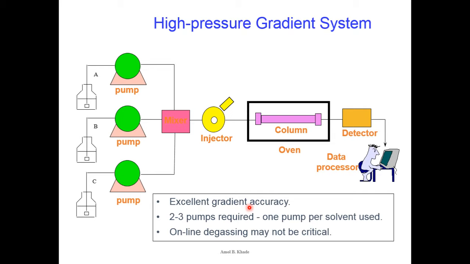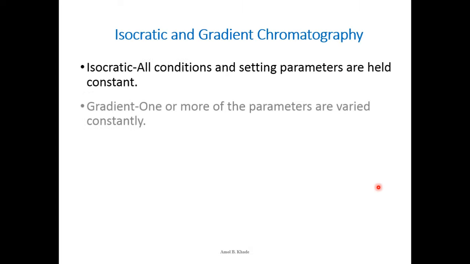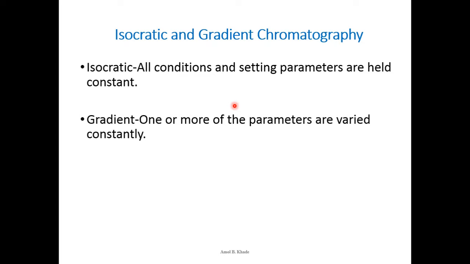So we have excellent gradient accuracy, and multiple pumps are used, and online degassing may not be critical. Okay, so we can degas the solvent system or the mobile phase in the instrument itself. So in situ we can do the degassing, then the rest of the instrument is the same. Okay, so isocratic and gradient chromatography are listed here.